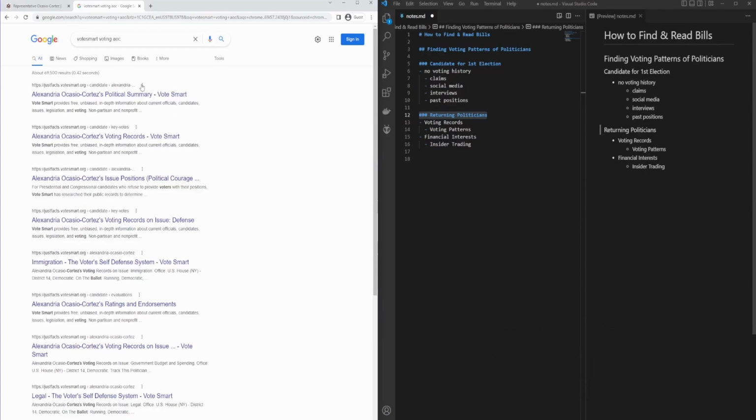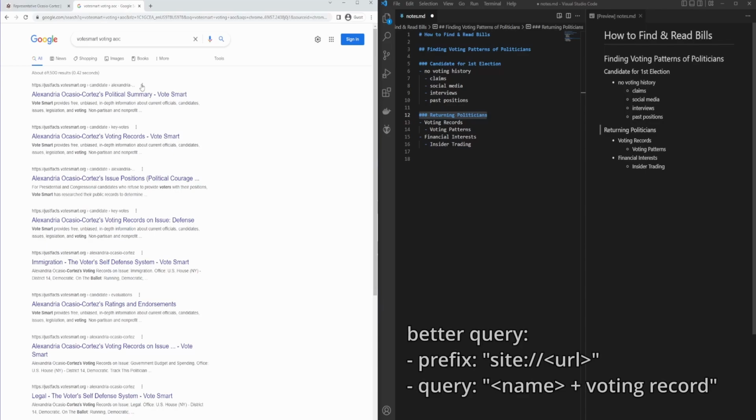We're not actually interested in anyone's summary of a candidate. That's what we're trying to bypass. We want to see what they vote for. We don't want to see an analyst, a newscaster, etc. telling us who they are and what they're about. So let's go to her voting records.